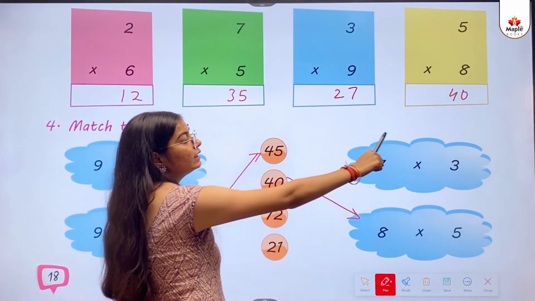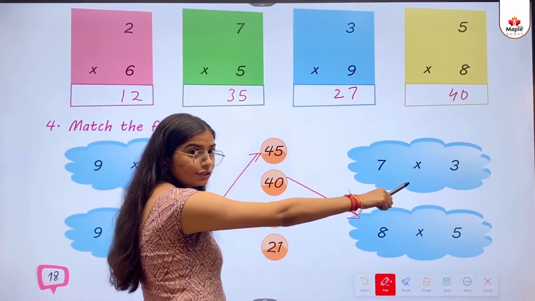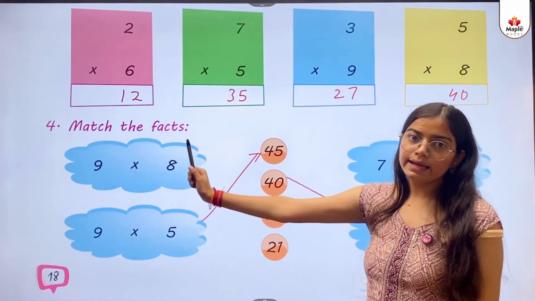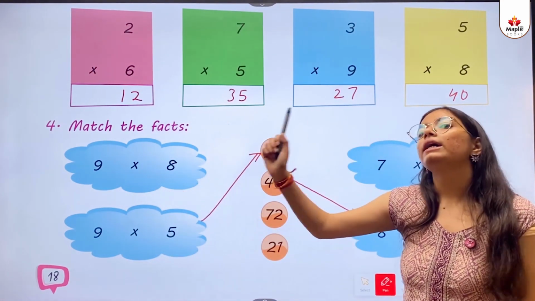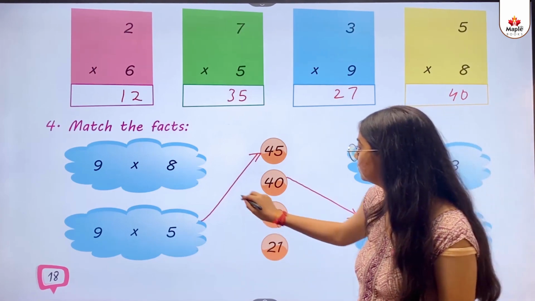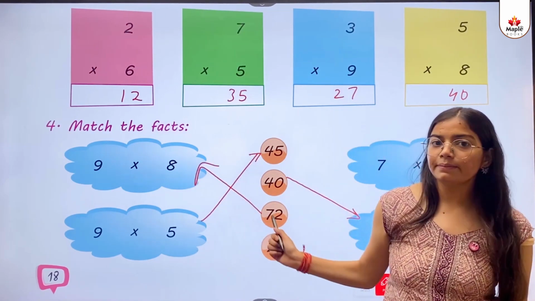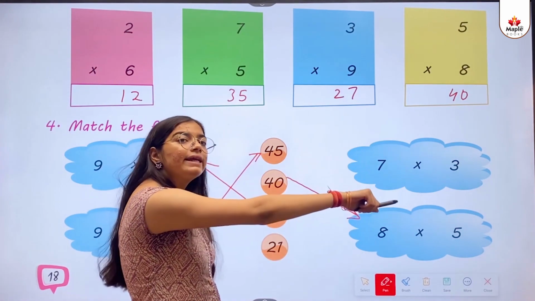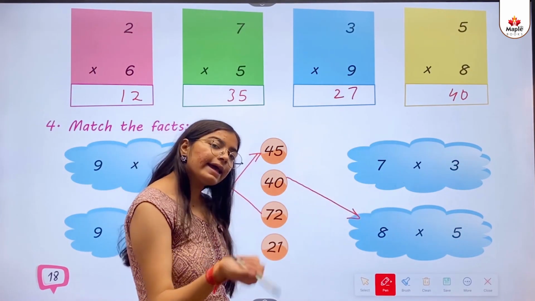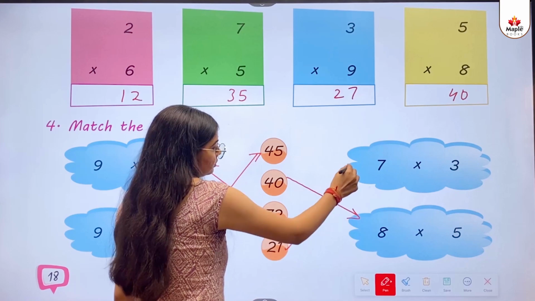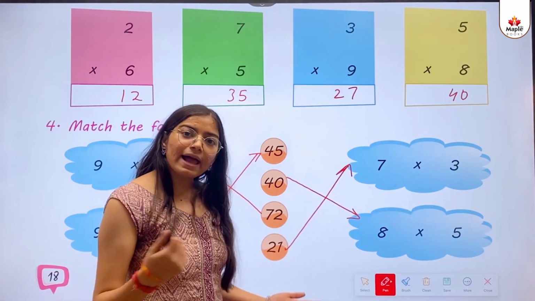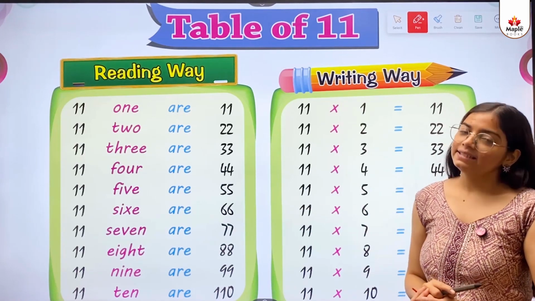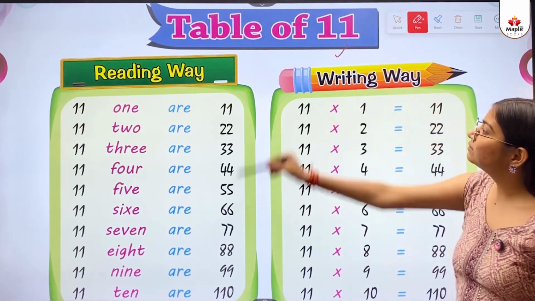Is 7 3s are 72? No. Is 9 8s are 72? Yes. So we will match. Is 7 3s are 21? Yes. So we will match. So kids, the next concept is table of 11.